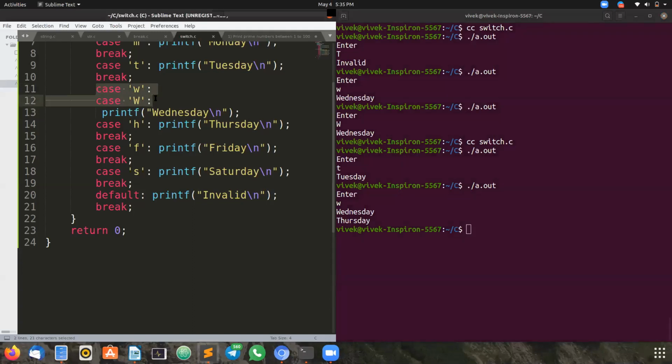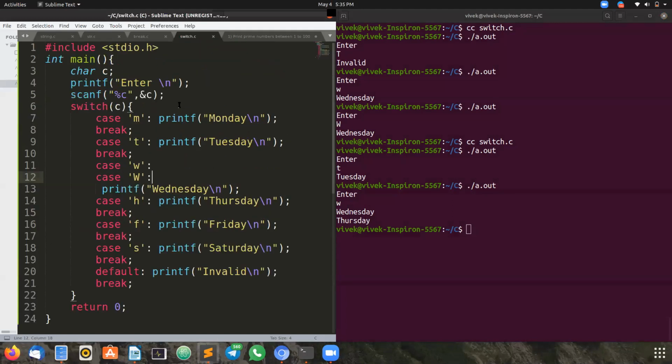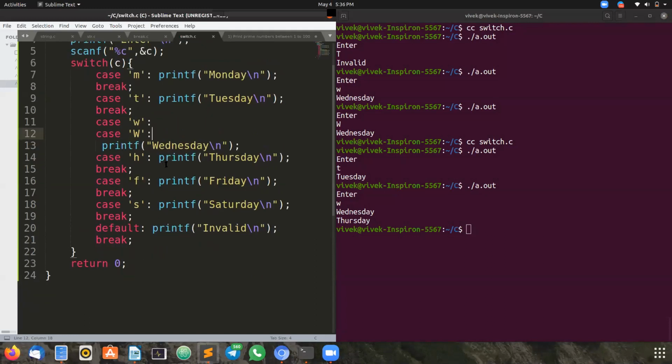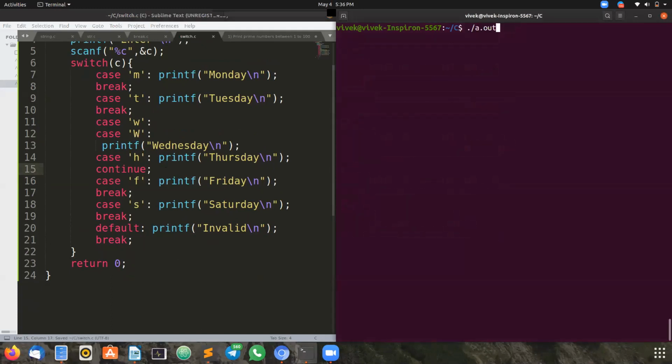We can write two statements also. This is all about switch case and the use of break. Okay, let's try something new. I want to put continue here. Let us imagine what happens. Can anybody tell what happens when we put continue here instead of break? It skips Thursday, no, it is Friday, giving Friday.